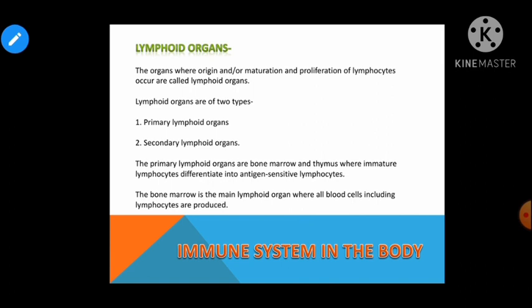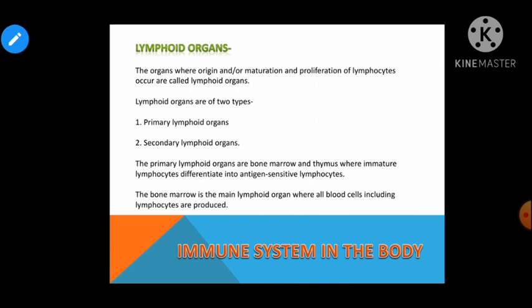So we have discussed the two categories, two types of lymphoid organs. The primary lymphoid organs are those lymphoid organs where lymphocytes become mature and, after the maturation, they migrate to the secondary lymphoid organs. Talking about the secondary lymphoid organs, these provide the site for the interaction of lymphocytes with the antigen, right?